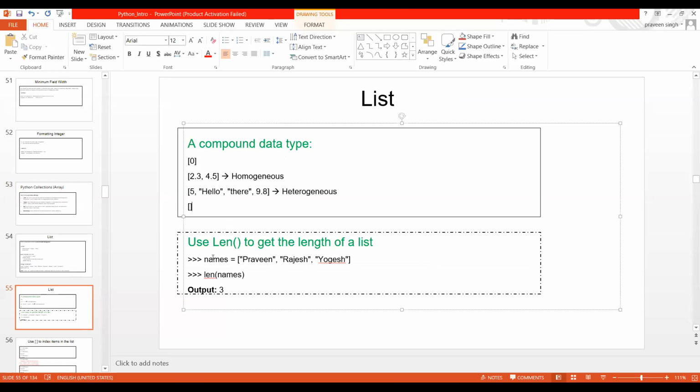Now suppose you wanted to know the length of your list, how lengthy it is and how many words are there. Then you just need to use len and the name of the list. Let me go back to the Jupyter notebook and perform this action.